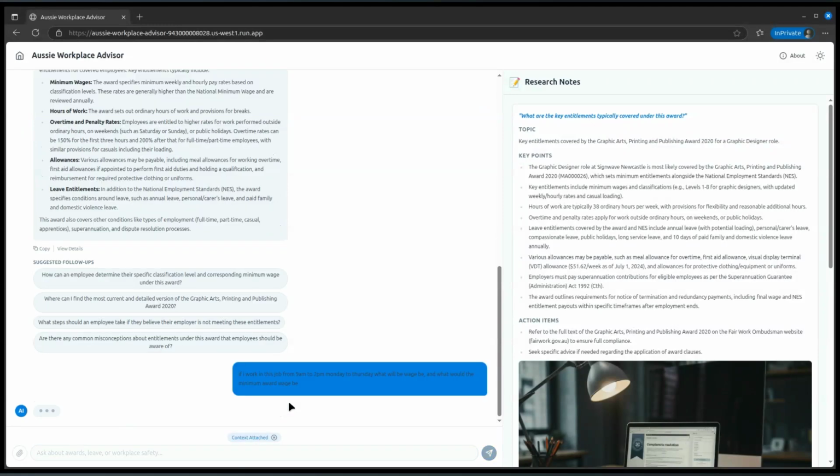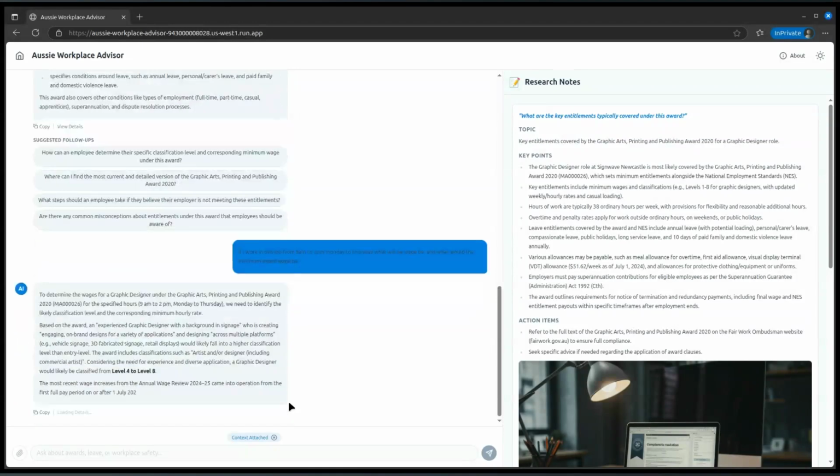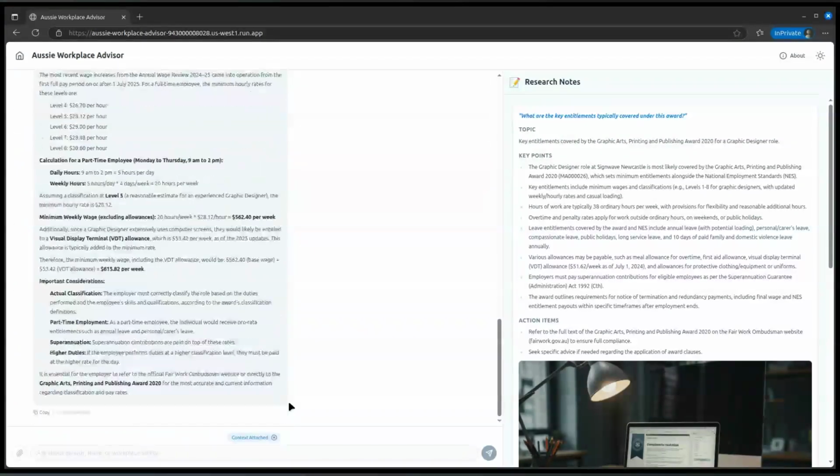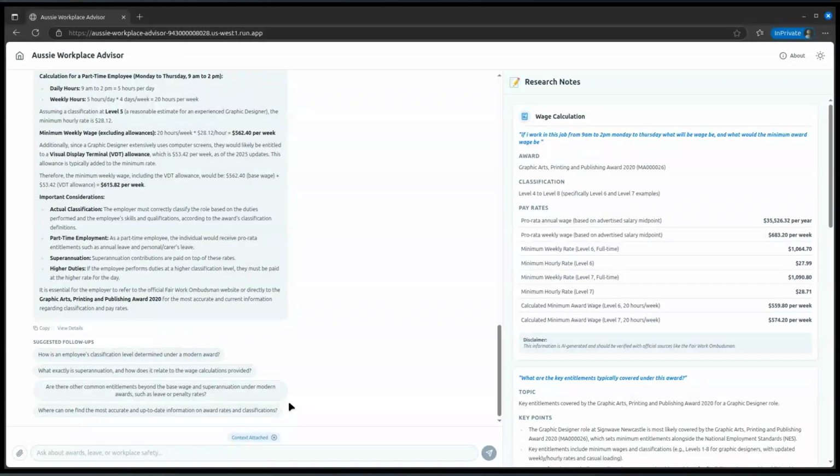Okay, so this is getting more complicated because this would require calculation. So we can't really just take this amount of information. This isn't available on the web. Like there is no page on the internet that's going to say, here is this job and how much it is going to pay you, and this is how much the minimum award is. Not this specifically, right? I haven't made a document that has that information in it. That's not how this works.